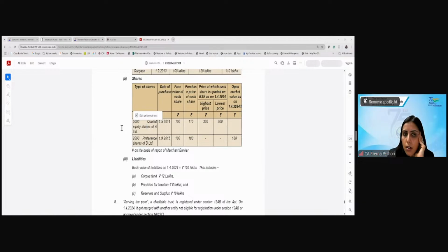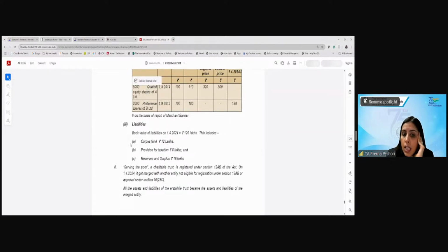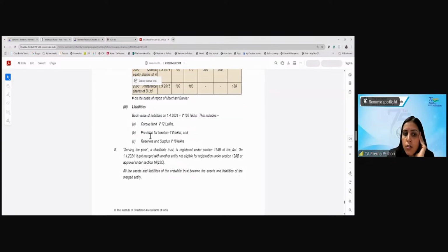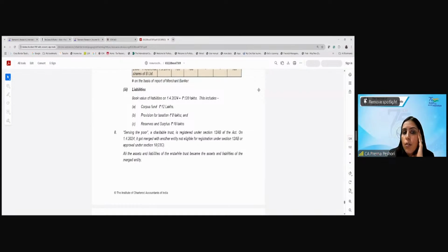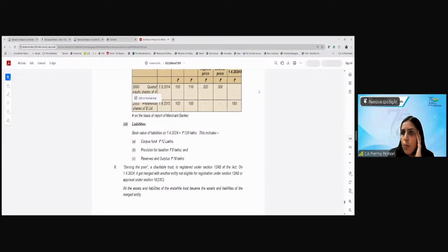Now coming to the liabilities. In respect of the liabilities, what did we discuss? That what we will not include is the corpus fund. Whether we'll include it? No, corpus, correct, provision and reserves. And the reserves and surplus. So from 120, you will exclude all that. So the difference between the two will give you the amount, and on that you will apply 34.944%. Are we clear about this question?